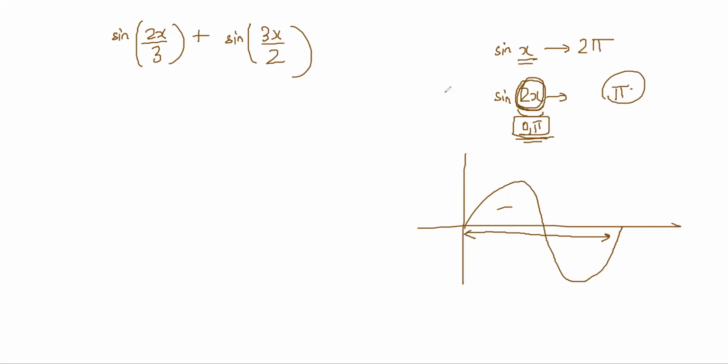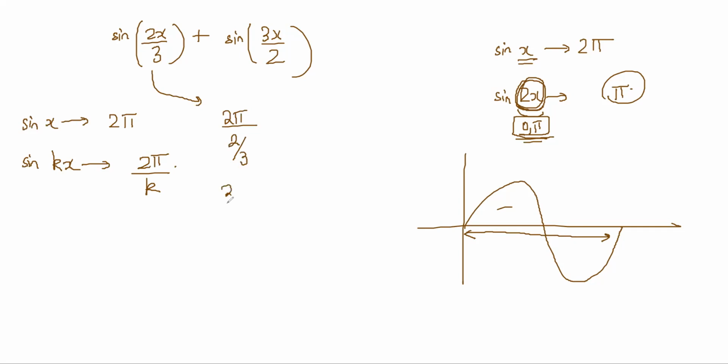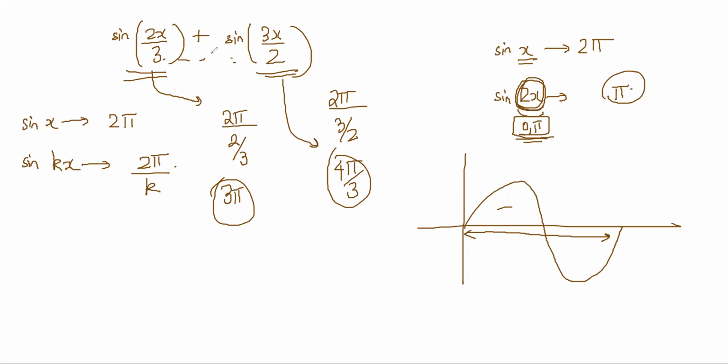So in general, what you should know is that if sine x has period 2 pi, then sine of k times x has period 2 pi by k. Because you have basically compressed the x by multiplying by k. So here, the period of this will be 2 pi by 2 by 3, which is 3 pi. And the period of this will be 2 pi by 3 by 2, which is 4 pi by 3. These are the individual periods of these two.